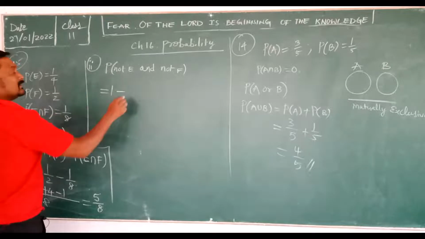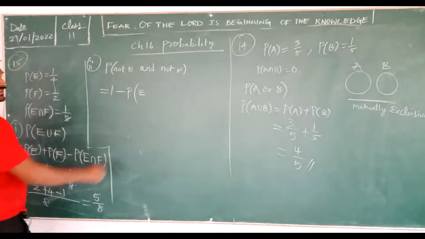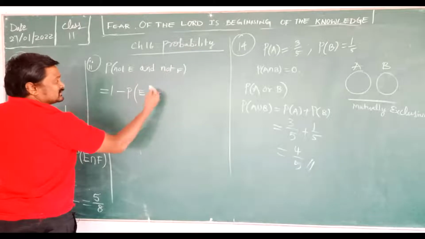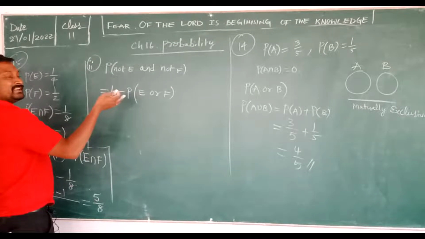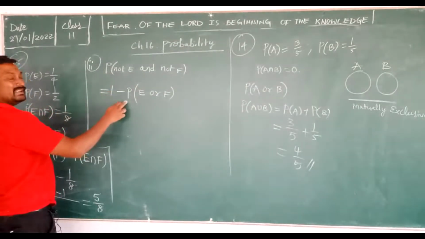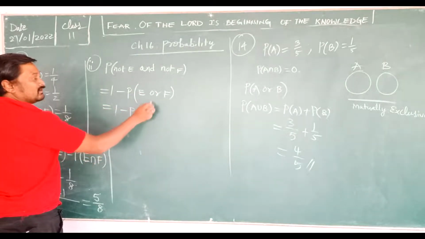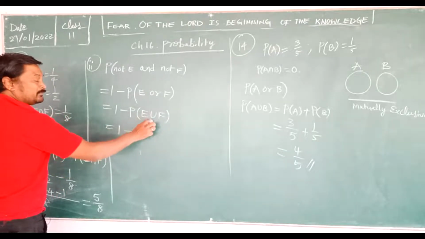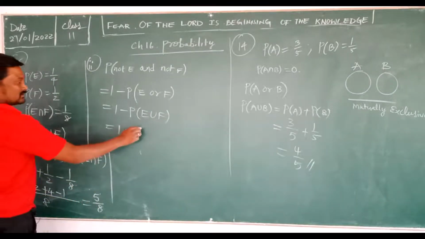So indirectly they are asking what is the probability of not E and not F, which is nothing but 1 minus P of E or F. That means 1 minus P of E union F. You already found that is 5 upon 8.